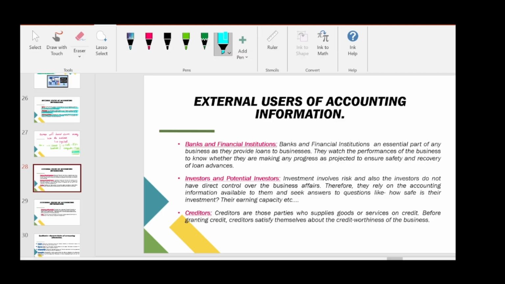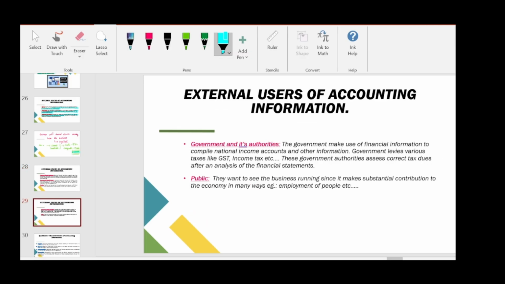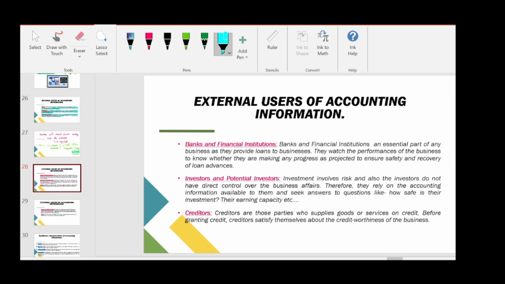And the second one is investors and potential investors. Investment involves risk, and also the investors do not have direct control over the business affairs. Therefore, they rely on the accounting information available to them and seek answers to questions like how safe is their investment, their earning capacity, etc. Investors and potential investors include shareholders, preferential shareholders, equity shareholders, and debenture holders.